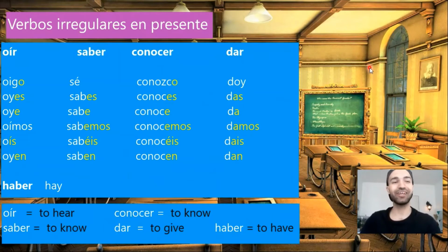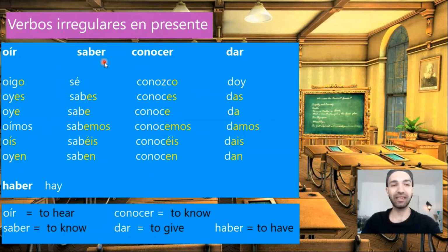Let's see more irregular verbs. El verbo oír. Oír, it means to hear. We conjugate it in the following way. Yo oigo, tú oyes, él oye, nosotros oímos, vosotros oís, ellos oyen.